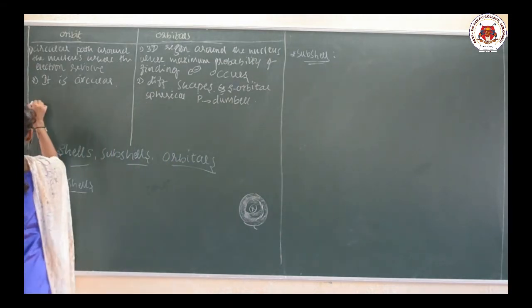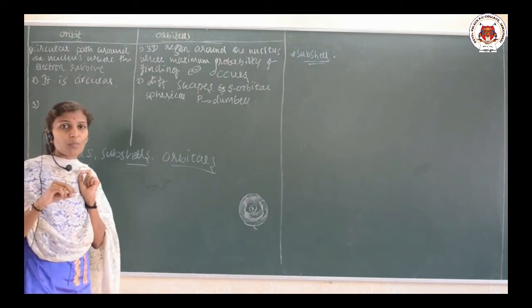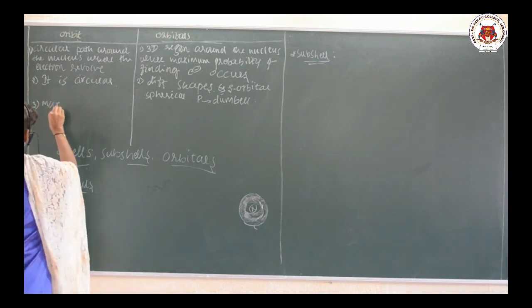And the third one is here, the maximum number of electrons in an orbit can be calculated by 2n square.